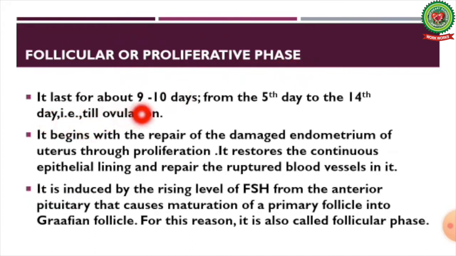It lasts for about 9 to 10 days, from the 5th day to the 14th day, that is till ovulation. It begins with the repair of the damaged endometrium of the uterus through proliferation. It restores the continuous epithelial lining and repairs the ruptured blood vessels in it. It is induced by the rising level of follicle stimulating hormone from the anterior pituitary that causes maturation of the primary follicle into Graafian follicle. For this reason, it is also called the follicular phase.